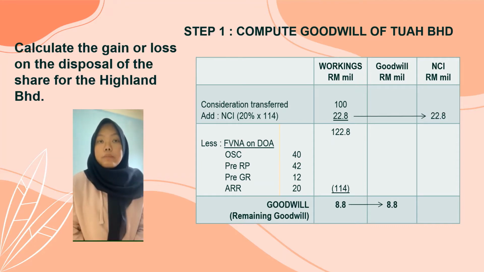We use the partial method, so before we multiply with NCI, we need to find the fair value of net assets of Tuah Berhad at date of acquisition.